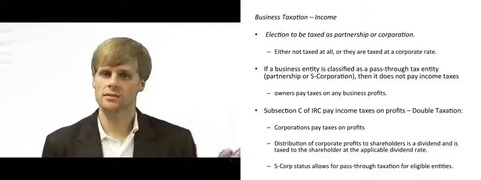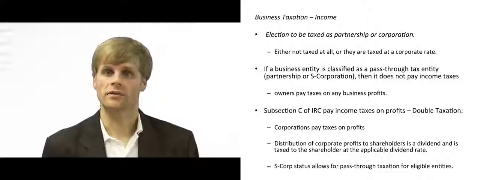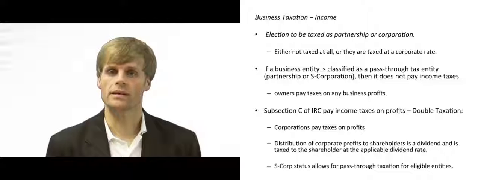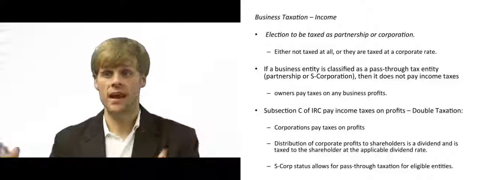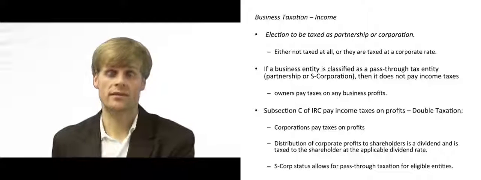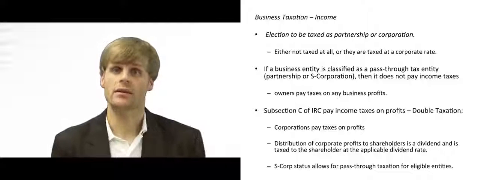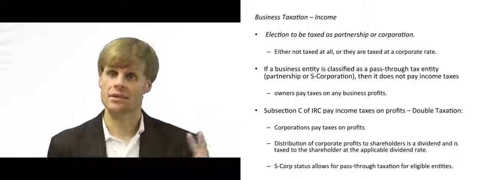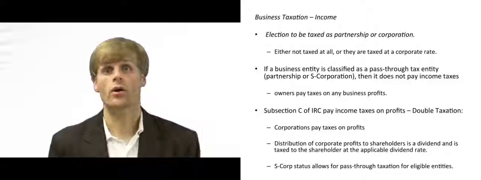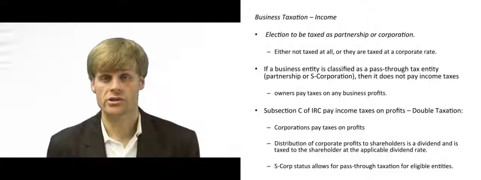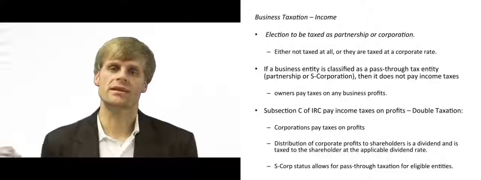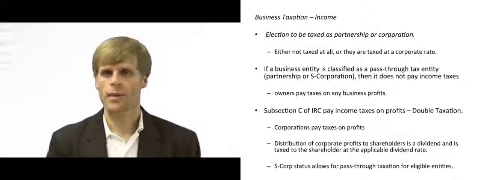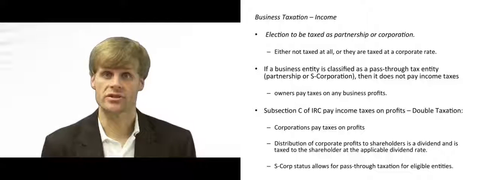These ranges are different than that of individuals, and there's no personal exemption or standard deduction for the business. And then if the business, after it pays taxes, has any profits left over or wants to distribute any of those to owners, that's called a dividend. So it's taxed again. This is known as double taxation. The shareholder will pay taxes on the dividends that he or she receives after the corporation has paid taxes at the corporate level. So no pass-through taxation in subsection C of the corporation.